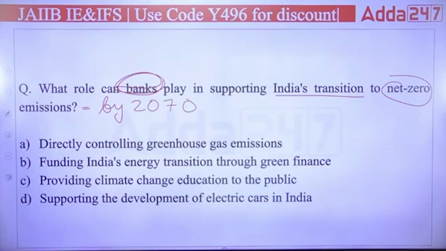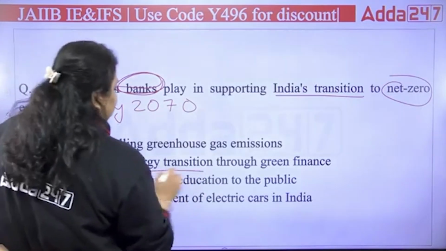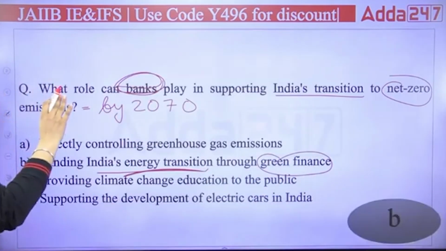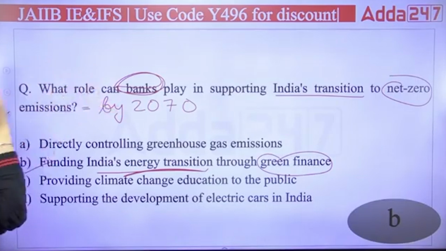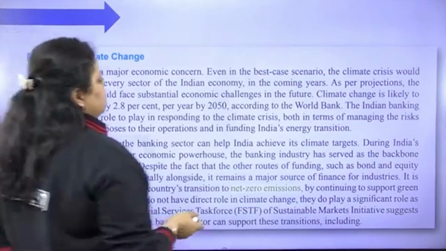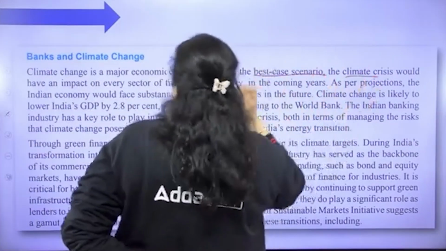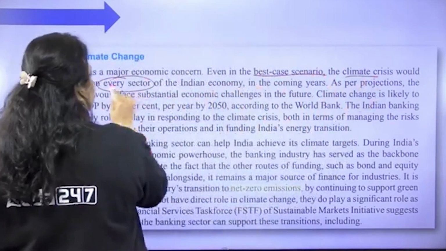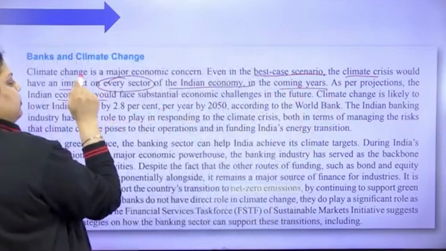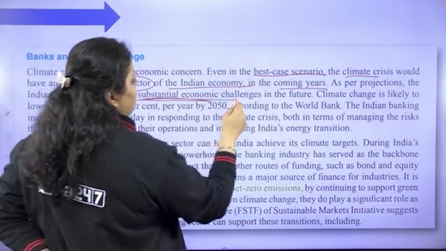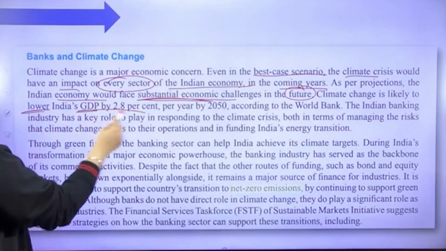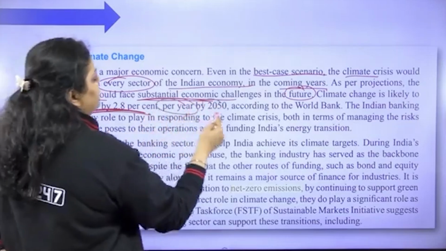So the right answer is B, funding India's energy transition through green finance. Green finance means you are providing finance to sectors which are environment friendly, environmentally sustainable projects. Climate change is a major economic concern. Even in the best case scenario, climate change would impact every sector of the Indian economy in the coming years. As per projection, the Indian economy would face substantial economic challenges in the future, and climate change is likely to lower India's GDP by 2.8% per year by 2050.